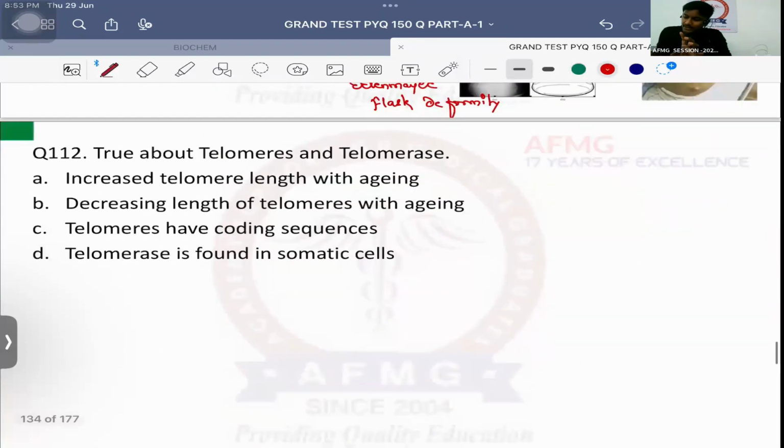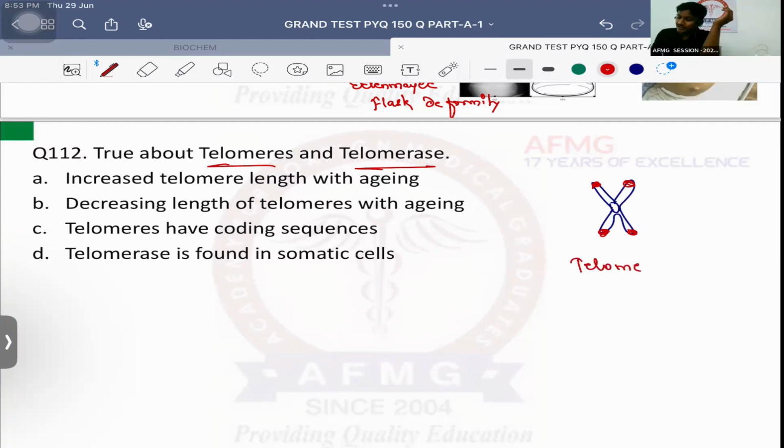True about telomeres and telomerase. टीलोमियर कहाँ होता है? Where are telomeres, guys? They are present at the ends of the chromosomes to prevent joining of any or adhesion of any chromosomes usually. And the telomere length shortens with aging or lengthens with aging. So telomeres definitely with every cell division क्या हो जाएगा उनका? With every cell division there will be shortening of the telomeres definitely.